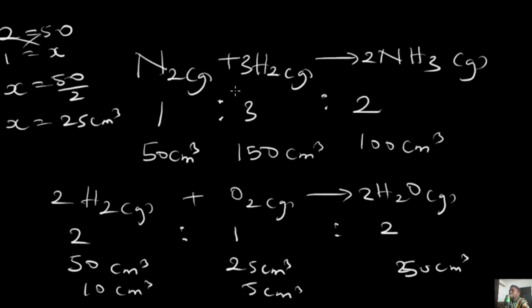So basically that's the whole concept behind Gay-Lussac's law. It's just trying to express a ratio of the volumes that are reacting. And one of the easiest ways to find that ratio is by looking at the number of moles in the balanced equation. Once you write them out, you've gotten your ratio.